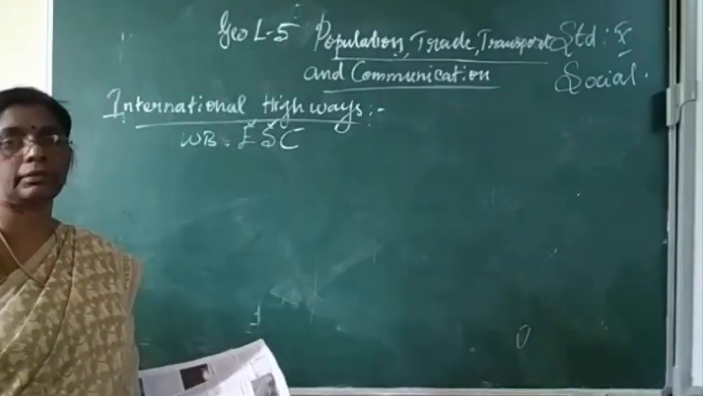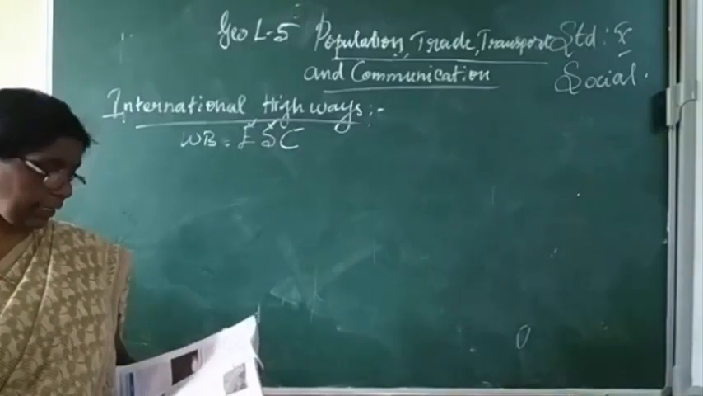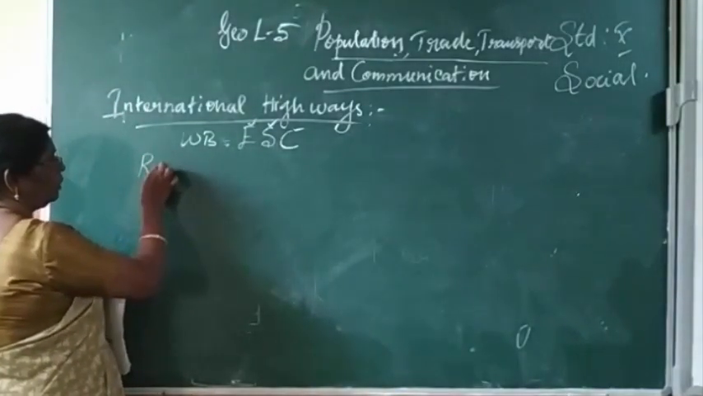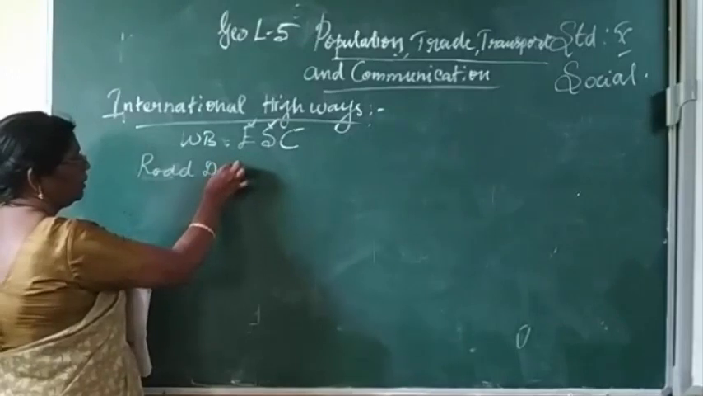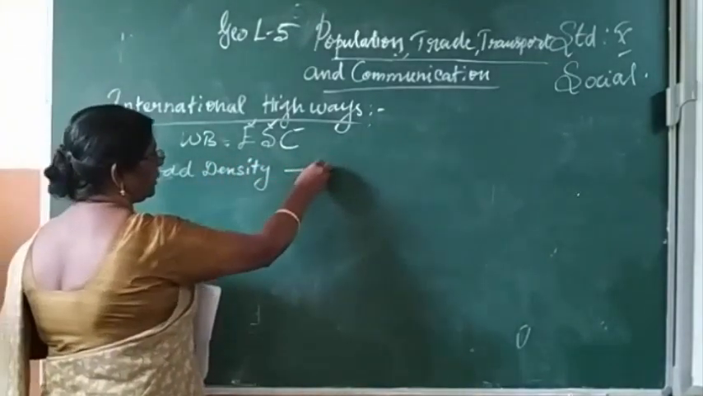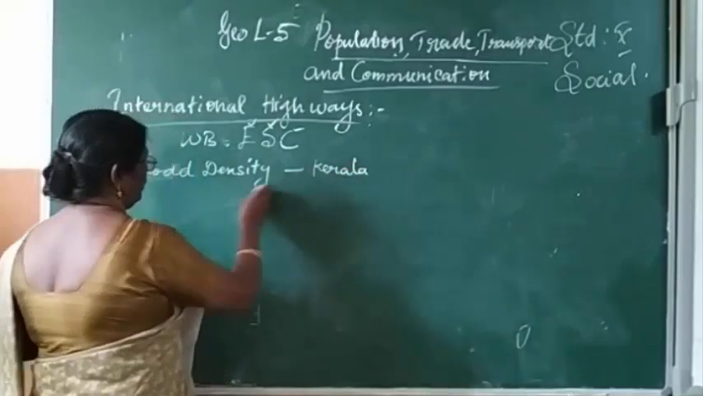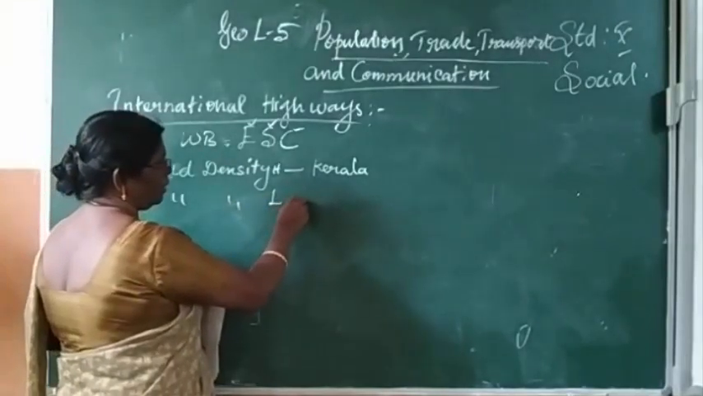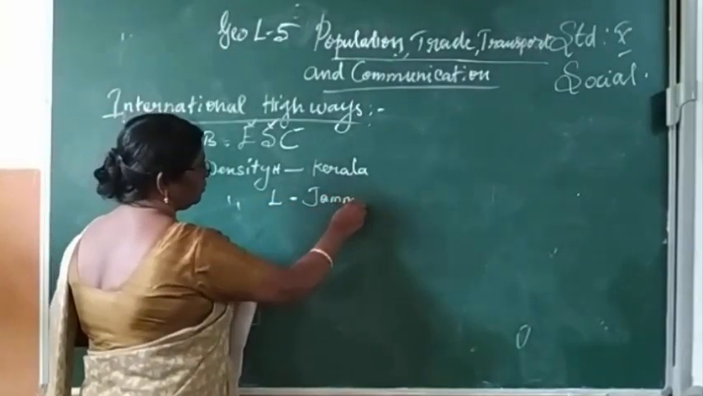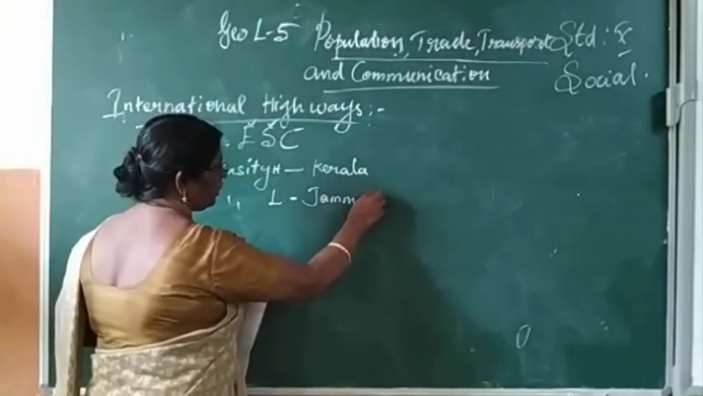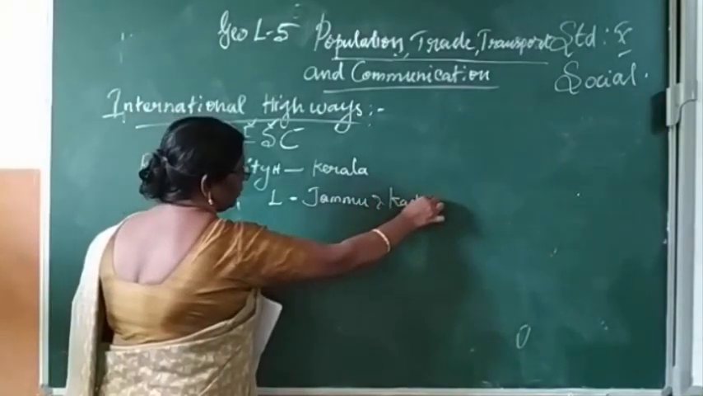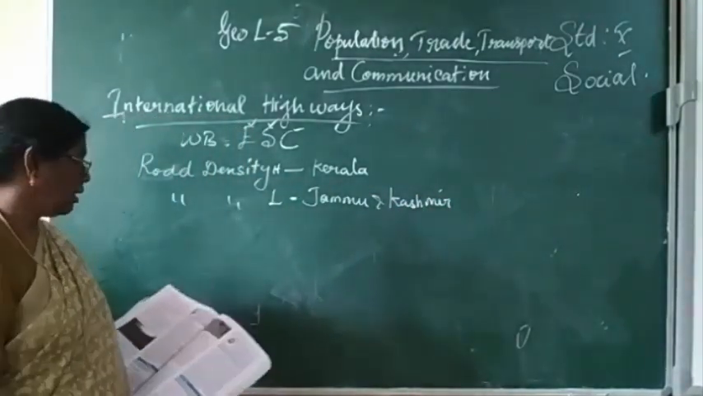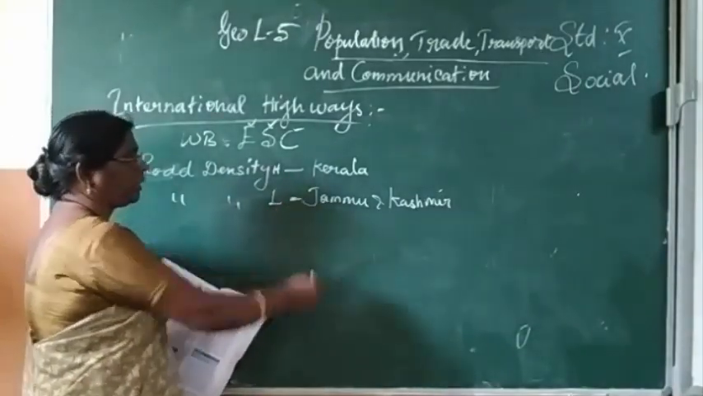Road density is highest in Kerala and lowest in Jammu and Kashmir. Very important one-mark question. The road density is highest in Kerala and lowest in Jammu and Kashmir.